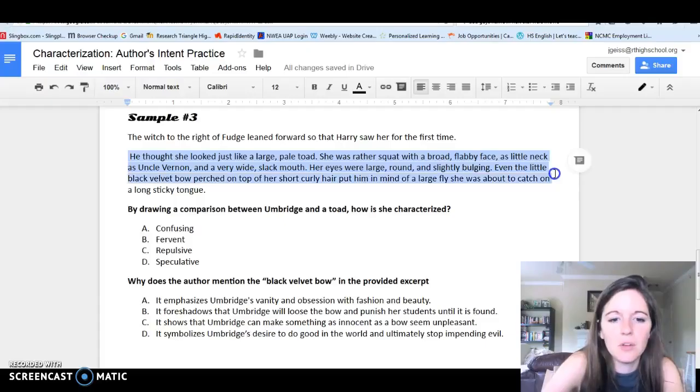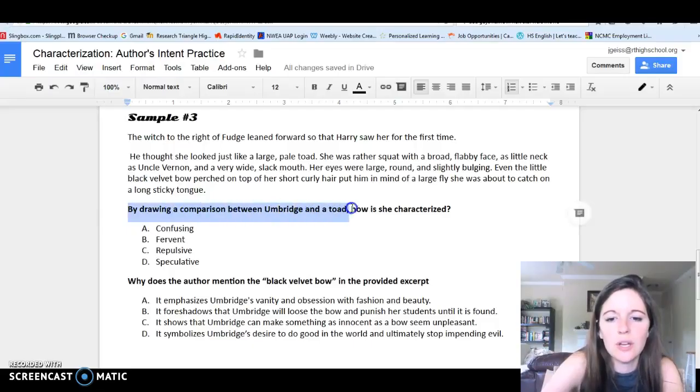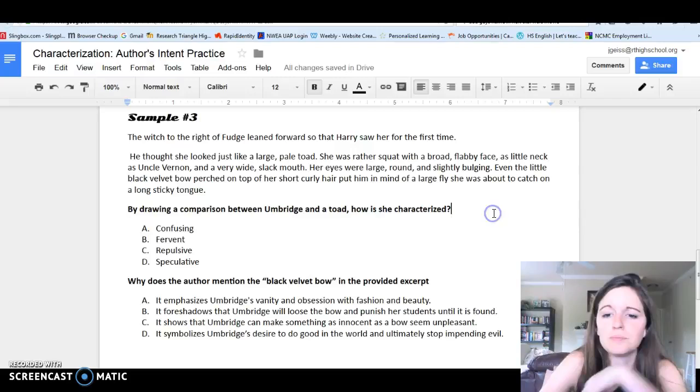Even the little black velvet bow perched on top of her short, curly hair put him in mind of a large fly she was about to catch on a long, sticky tongue." So here we have our first question. By drawing a comparison between Umbridge and a toad, how is she characterized?